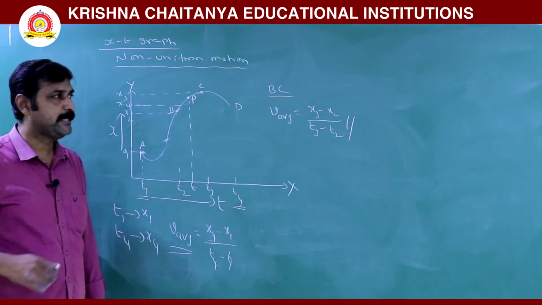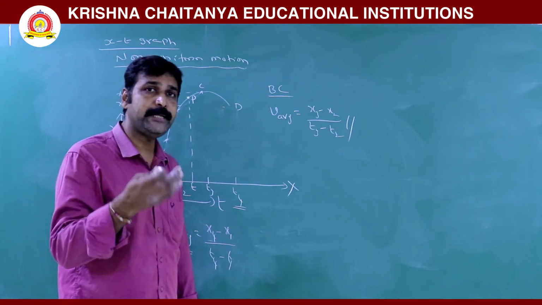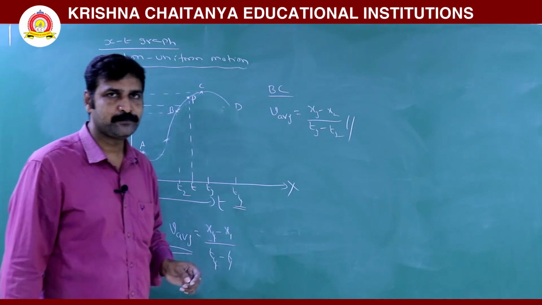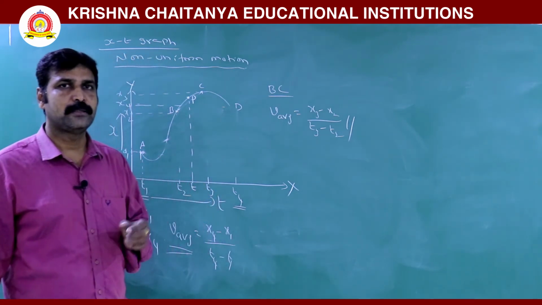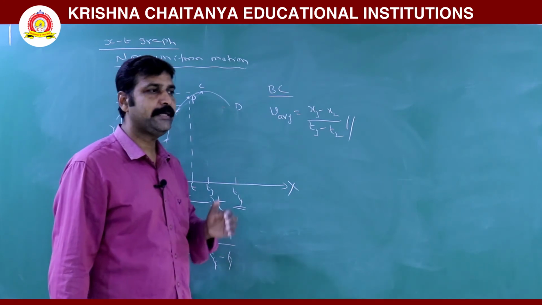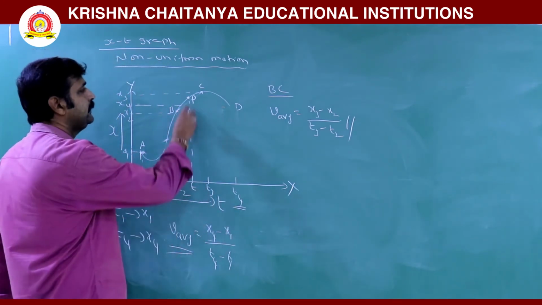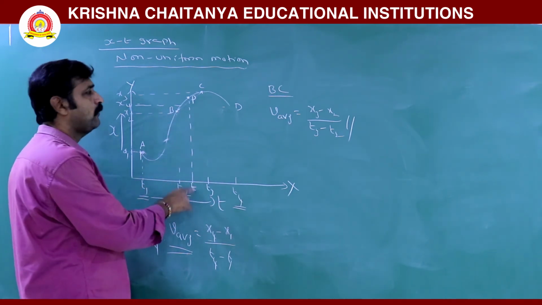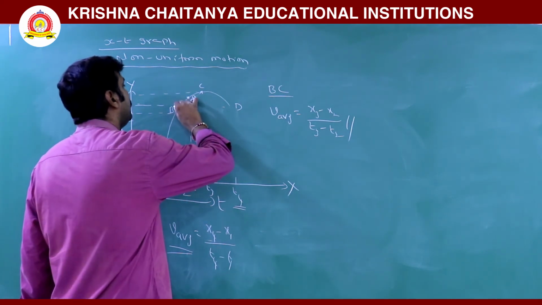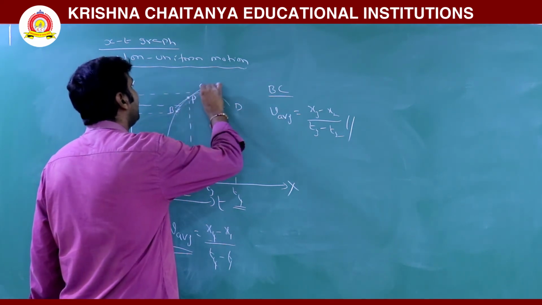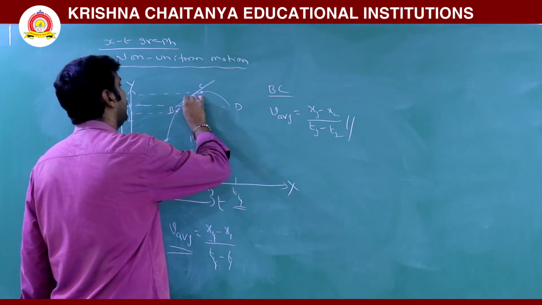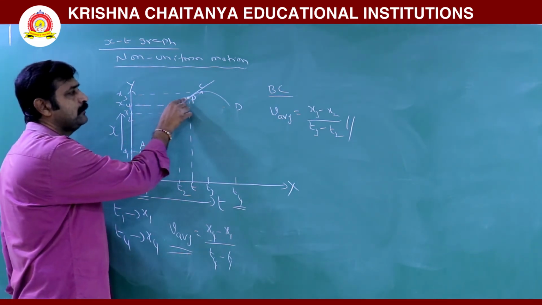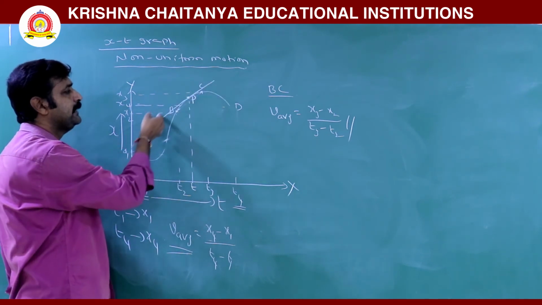How to find it? Here the concept we have to adopt is what we discussed in the uniform motion. For a straight line, if you take slope, the slope will be constant. So taking the similar concept here, this is the point where you have to find the instantaneous velocity at this time t. Now what we are doing is drawing a tangential line from that point. So this is the tangential line.